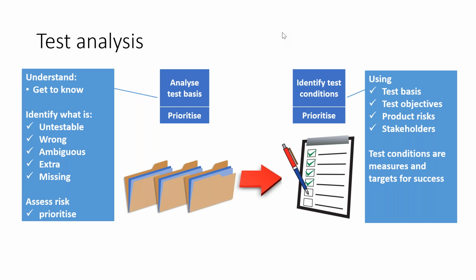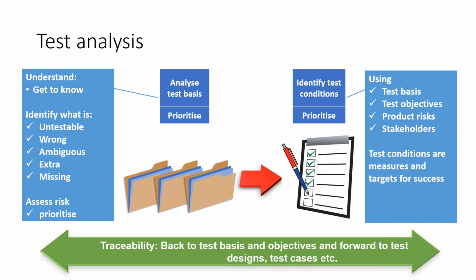Once you set it up, you should be able, as a test manager, to review the work of your team by establishing traceability, both back to test basis and objectives, and forward to test designs, test cases, maybe defects.